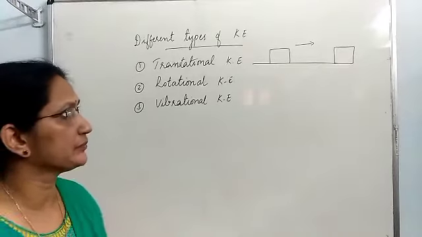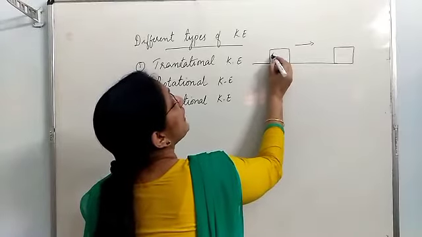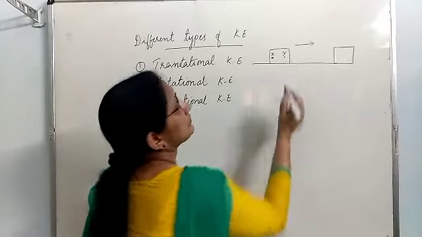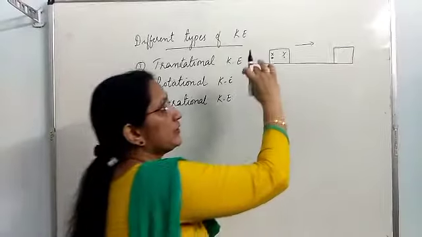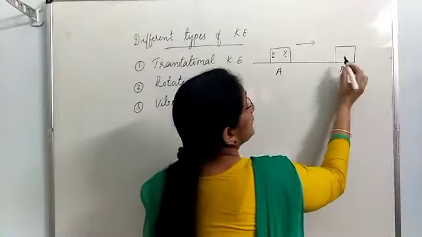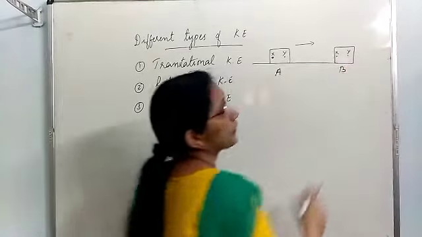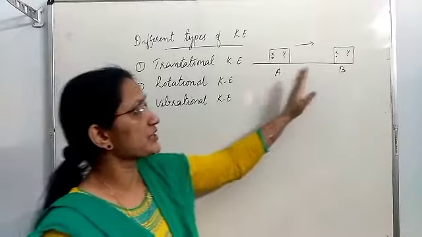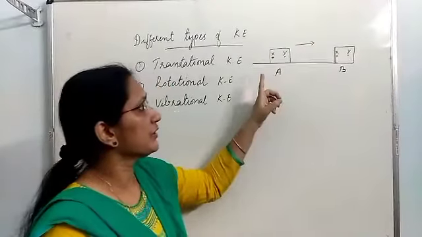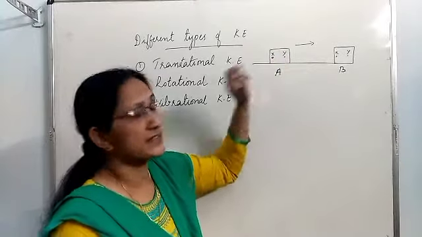What does it mean? Look at this diagram. Consider 2 particles x and y. The body displaces from A to B. A is the initial position, B is the final position. I have shown here 2 particles x and y.